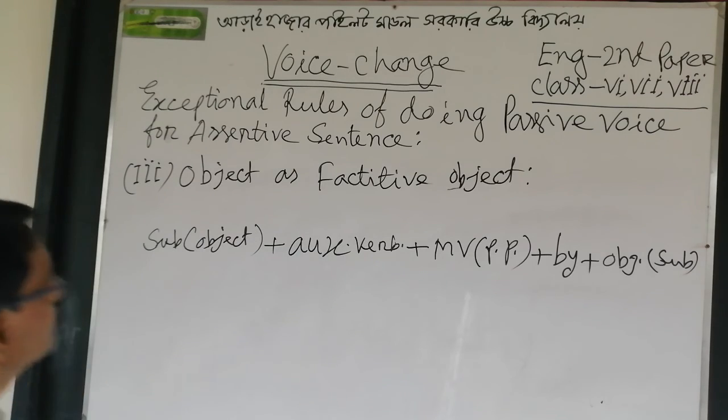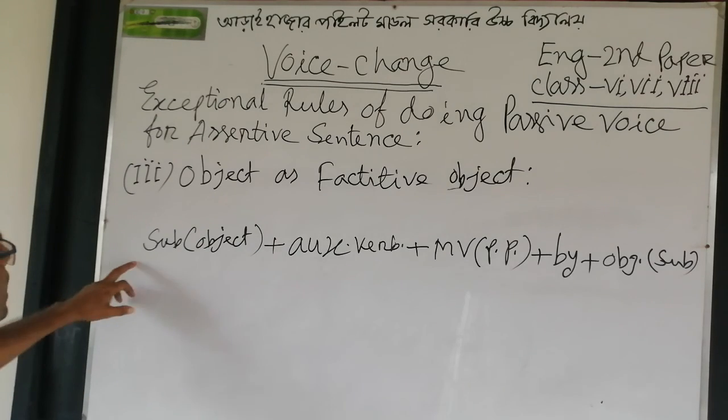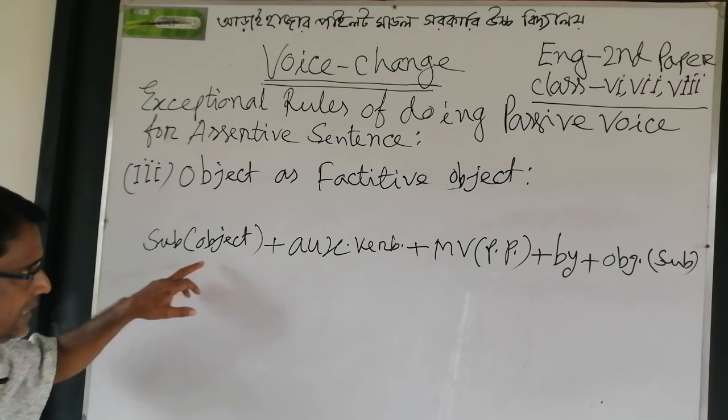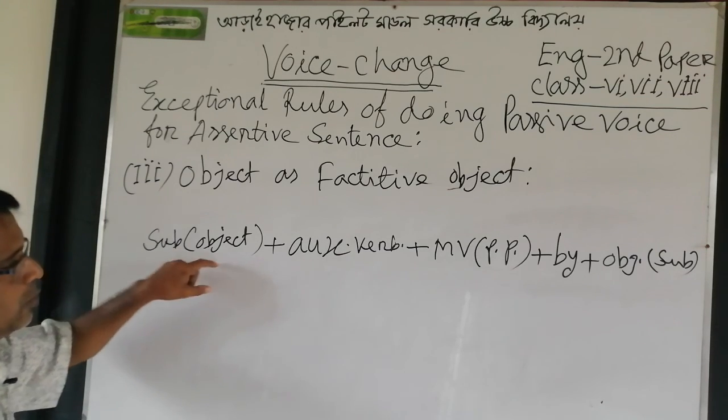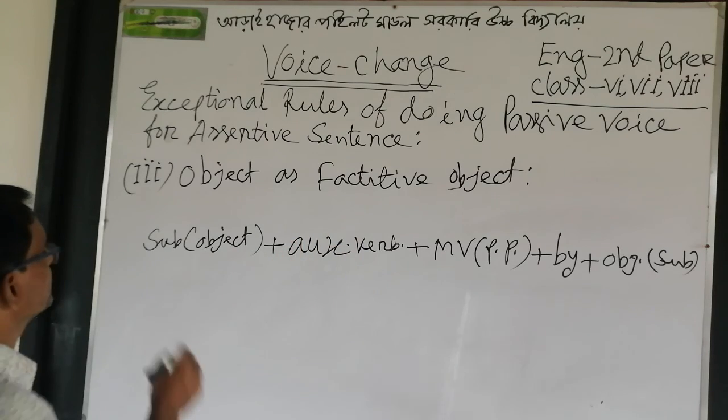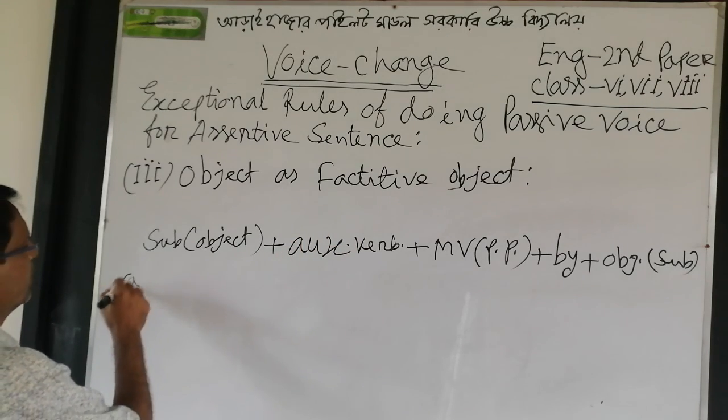Now I am writing an example, of course, according to this structure.